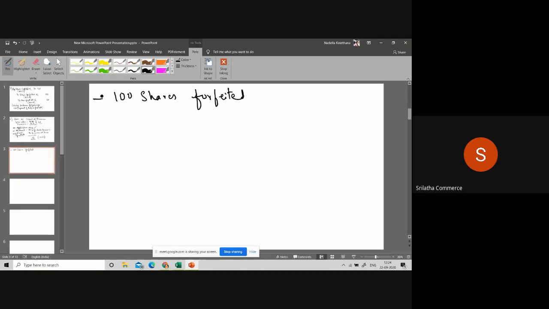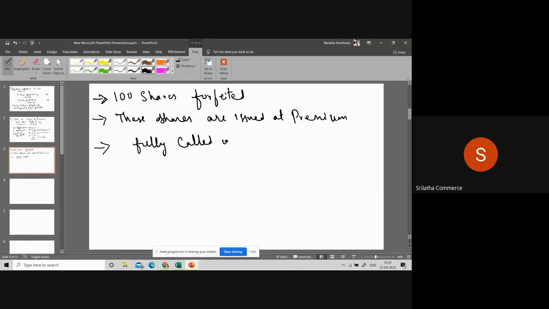Clear? These shares are issued at premium. Third point, it is fully called up. All 10 rupees is called up by the company. 100 shares forfeited, issued at premium, fully called up.